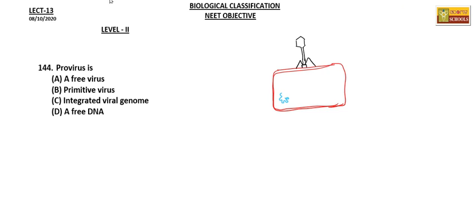This is the bacterium, and this is the bacteriophage. And we know the bacteriophage has a double stranded DNA. So this is its nucleic acid, and it will be double stranded DNA.